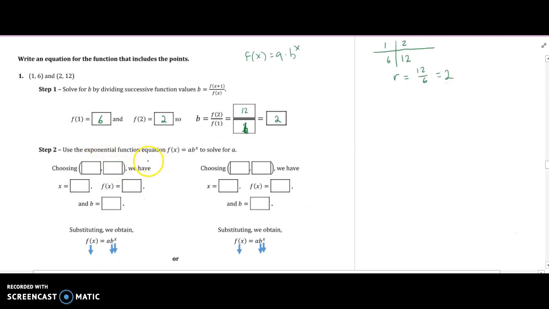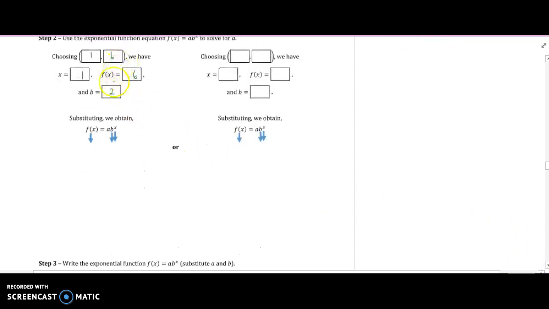Use the exponential function equation f of x equals a times b to the x to solve for a. So now all we're missing is a. We have b, all we need is a. So we're going to choose one of the points, 1, 6, and in this point the x value is 1 and the y value is 6, and we already found out that b is 2. So what we're going to do is plug in those values. So we get 6 equals a, because we don't know a yet, times 2 to the 1. We plugged in our y value, our x value, and our b.